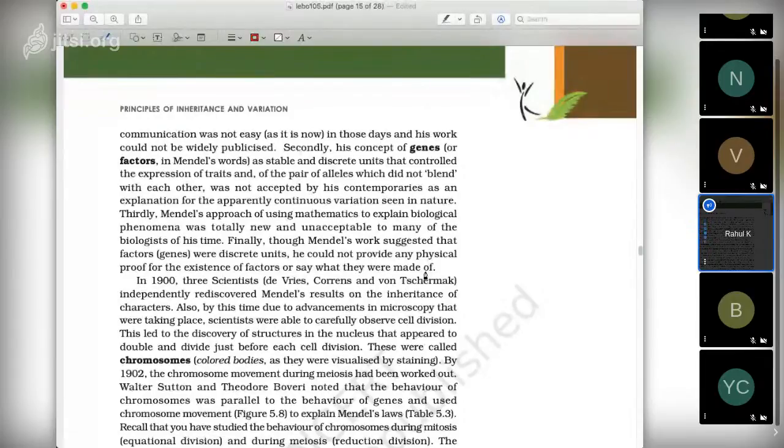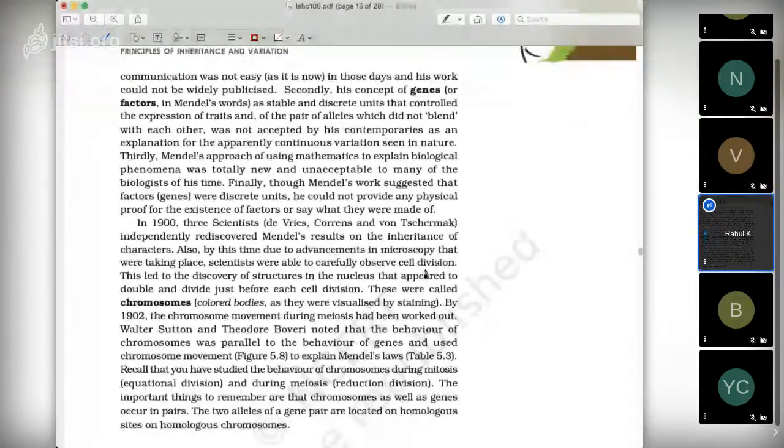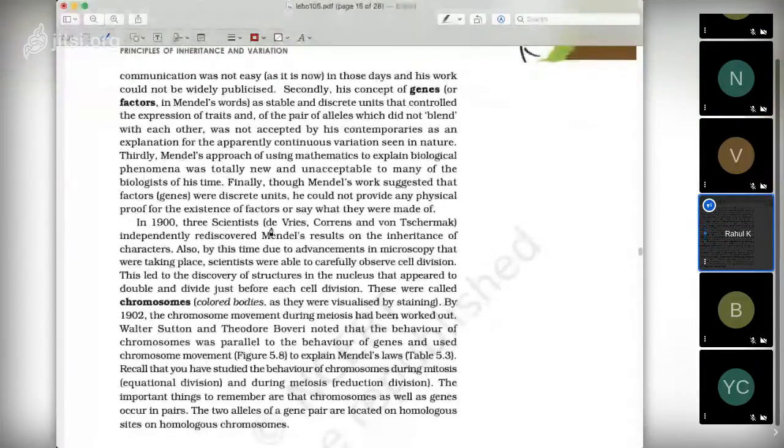In 1900, three scientists, you have to remember these names, De Vries, Correns and von Schermak, independently rediscovered Mendel's results in the inheritance of characters. Also by this time, due to advancements in microscopy, scientists were able to carefully observe cell division. This led to the discovery of structures in the nucleus that appeared to double and divide just before each cell division. These were called chromosomes, colored bodies.